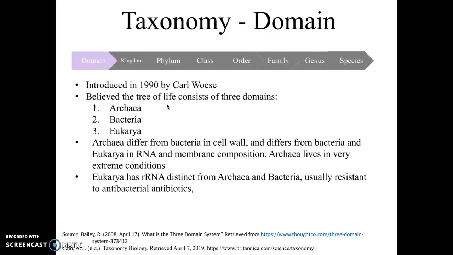Just to give you a little background, archaea differ from bacteria in cell wall and differ from both bacteria and eukarya in RNA and membrane composition. They are also able to live in very extreme conditions. And eukarya has RNA distinct from archaea and bacteria, and is usually resistant to antibacterial antibiotics. So what you do is you have a species, and first you categorize it by its domain.